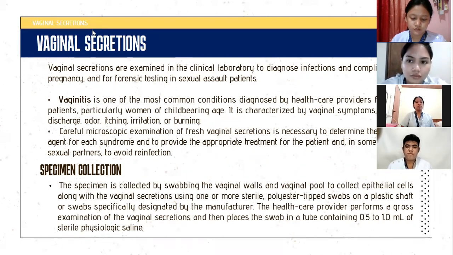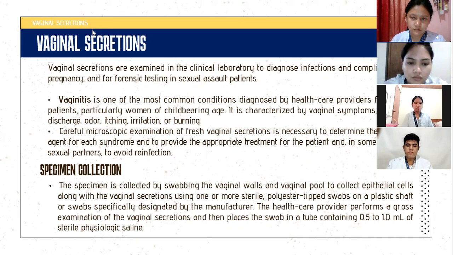Vaginal secretions are examined in the clinical laboratory to diagnose infections and complications of pregnancy, and for forensic testing in sexual assault patients. Vaginitis is one of the most common conditions diagnosed by healthcare providers for female patients, particularly women of childbearing age or women in their reproductive years. It is characterized by vaginal symptoms including discharge, odor, itching, irritation, or burning. Careful microscopic examination of fresh vaginal secretions is necessary to determine the causative agent for each syndrome and to provide the appropriate treatment for the patient and, in some cases, the sexual partners to avoid reinfection.